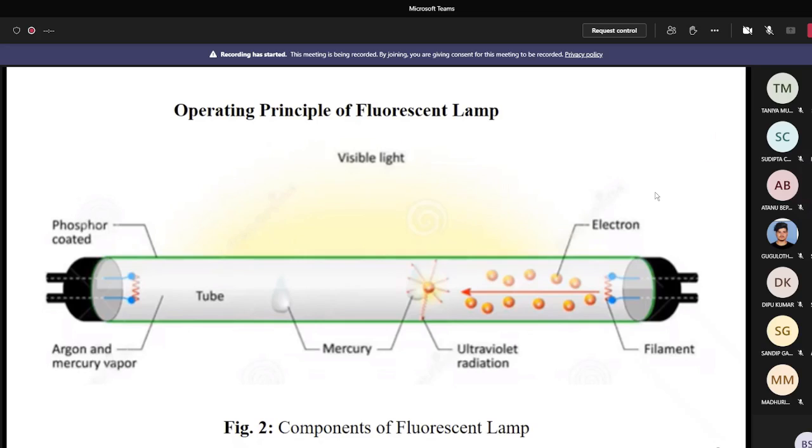Fine. Instead of mercury, can any other element be present, sir? I do not understand your question. Instead of mercury, can any other element be present? It may be, but actually you have to produce the ultraviolet rays. That is the main motto. Main motto means you have to produce electromagnetic waves of shorter wavelengths.